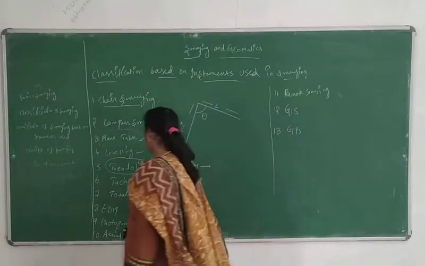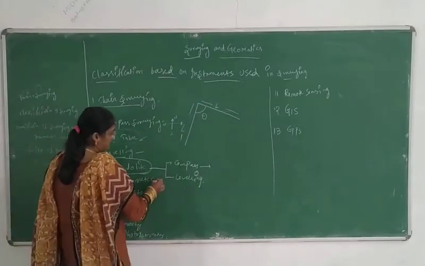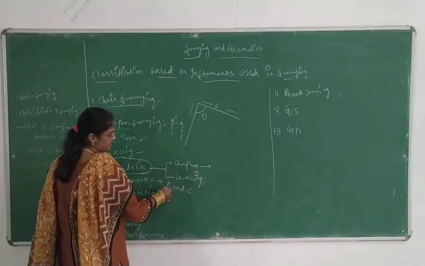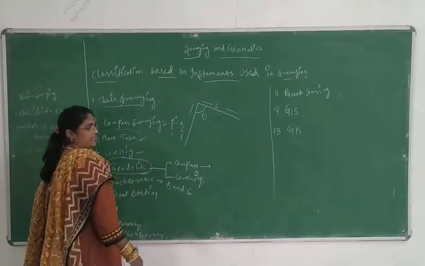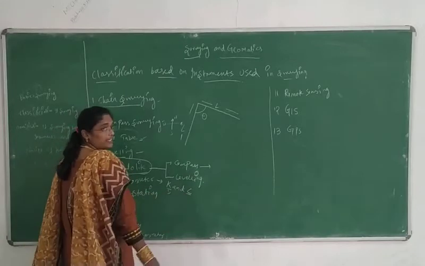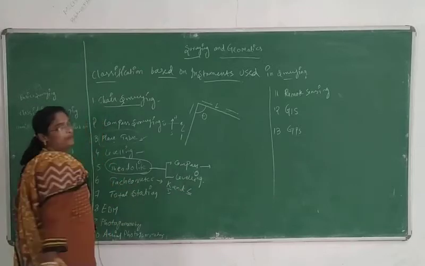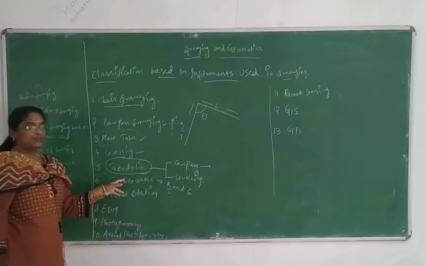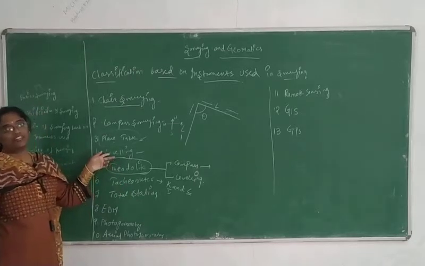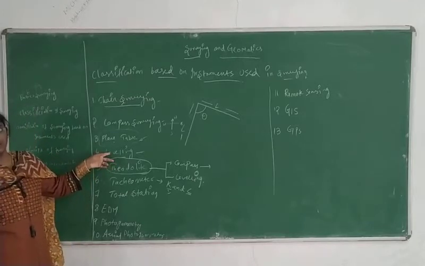Next one will be the tachyometer. What will we be doing with the tachyometer? By using the tachyometer, we will be calculating the constants K and C. K is the multiplicative constant, and C is the additive constant. These two we will be calculating. If you want to know the tachyometer, first we need to know the leveling equipment. I will show you the video and perform the experiment in coming classes.